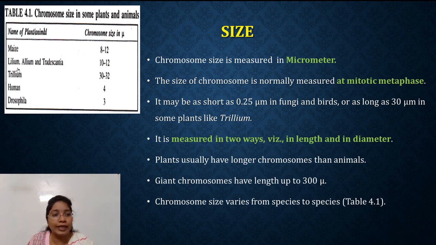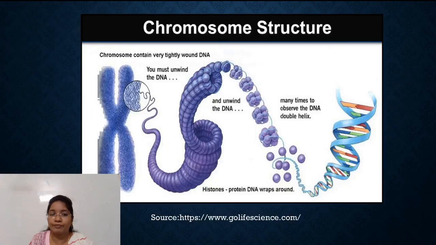Here is a table which represents the chromosome size in some plants and animals. In maize, the size of a chromosome can be up to 8 to 12 microns. Trillium has 30 to 32 microns. Human has 4 microns and Drosophila has 3 microns. That is, the size varies from species to species. So this is all about the morphology of chromosome. In that, we have seen number, shape and size.